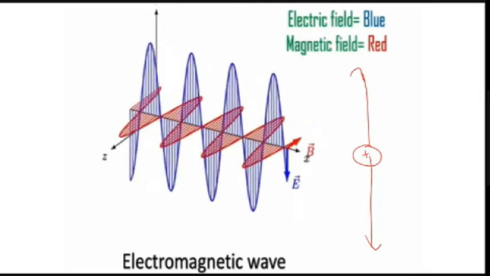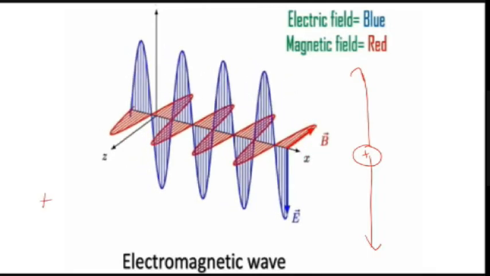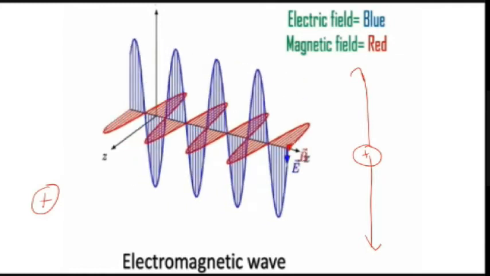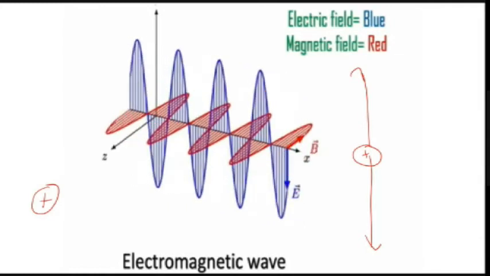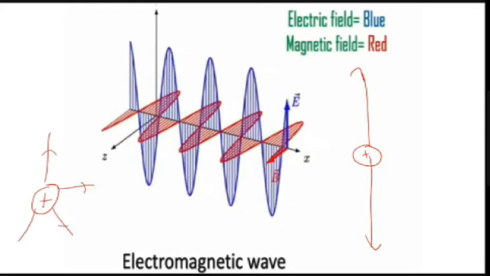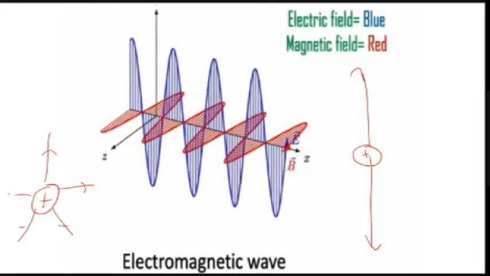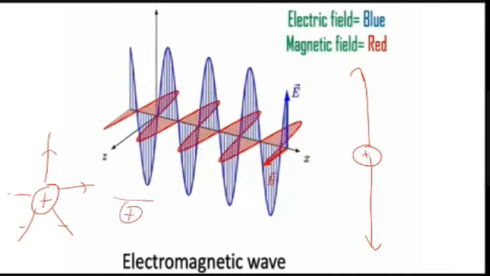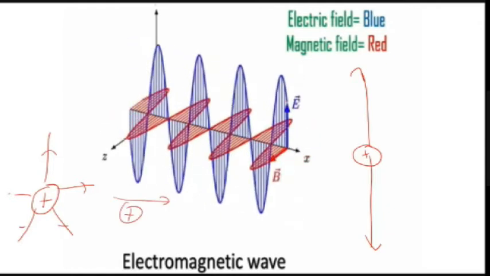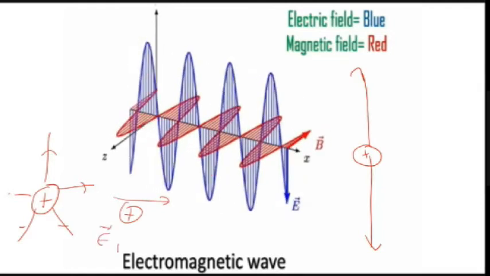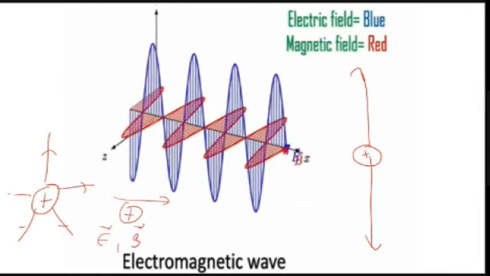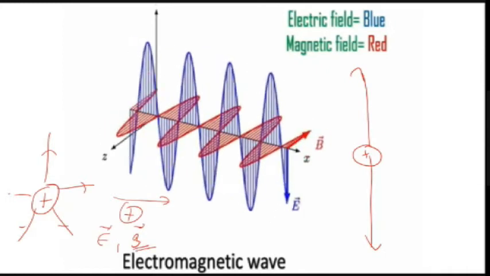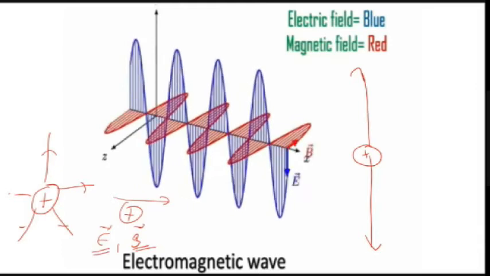First case, if the charge is stationary, what will happen? We will have only an electric field, which is not varying with time. Now, if we have a charge moving in uniform motion, a moving charge, it will produce an electric field as well as a magnetic field. But further there will not be any production, because the magnetic field is not varying with time and the electric field is not varying with time.